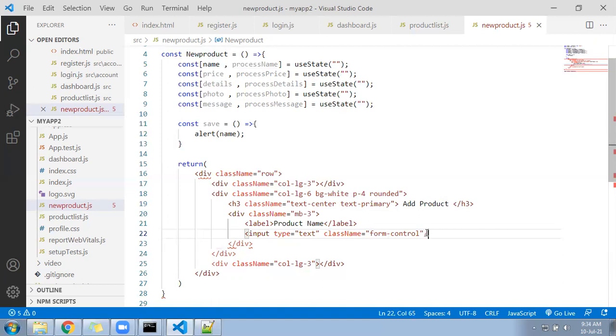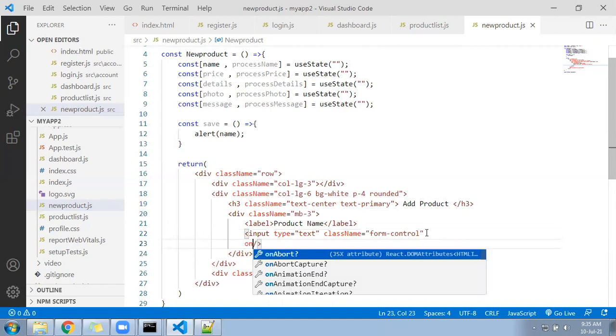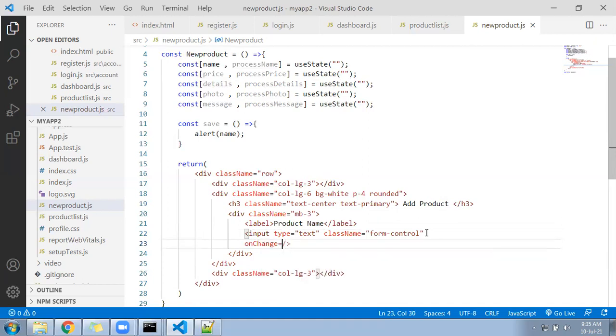and after that we need to write onChange equal to create an object. With the help of the object, call the process name.